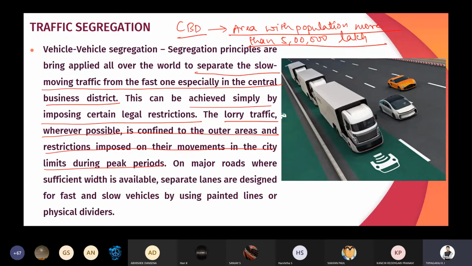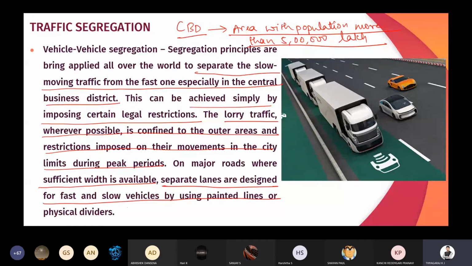And on major roads where sufficient width is available, separate lanes are designed for buses. I told you, when you go on the outer ring road near Silk Board Junction, Marathalli and BTM, you can observe that separate bus lanes are provided.